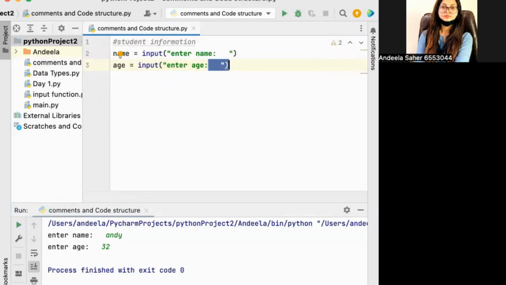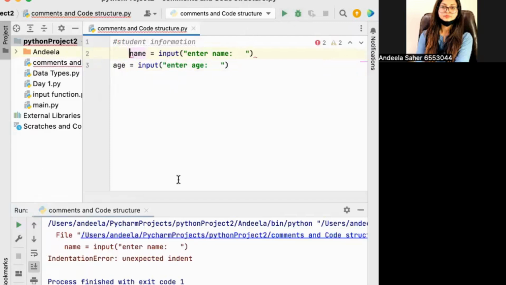And one more thing, notice I didn't randomly add spaces before any line, like here I'm talking about and here I'm talking about. If I leave a space before a line, for example, and I run it, you will see there is an error, and it is saying unexpected indent. This is known as an indentation error. So you are not supposed to make the indentation error, obviously.